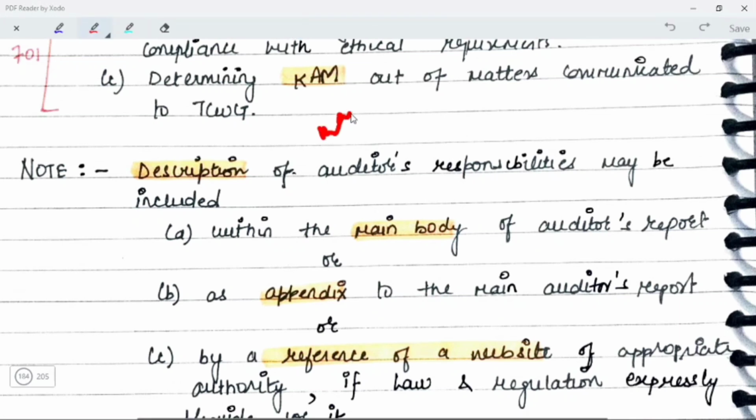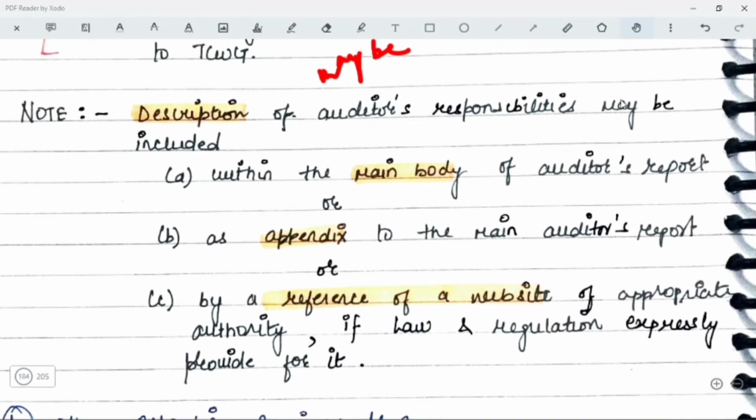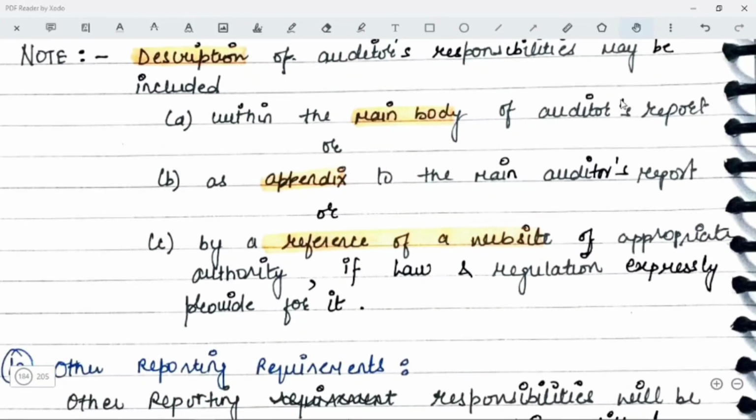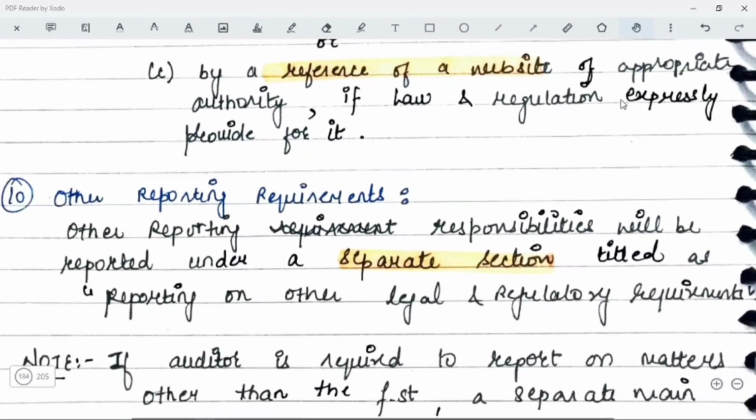Note, description of auditor's responsibilities may be included within the main body of the auditor's report, or you can also attach an appendix to the main auditor's report, or there is a choice that you can give a reference to the website of appropriate authority if the law or regulation expressly provides for it.